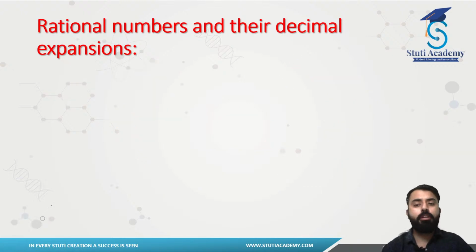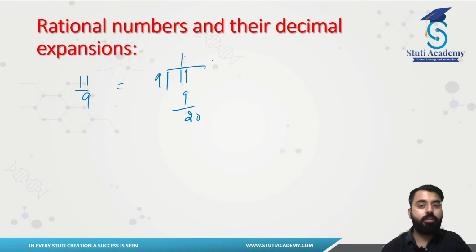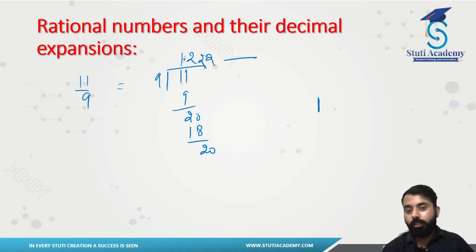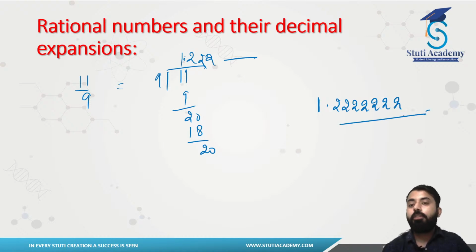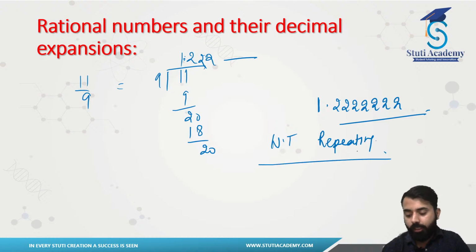If I give you one more example, let's say I want you guys to divide 11 by 9. You solve this one, what will you get? Let's see, if I divide 11 by 9, I will have 1, then 2, that will be 20. If I take the decimal here, that will be 20, right? Then again 2, 18, 20, then 2, then 2. You guys see, this is repeating. Just the 1 did not repeat. After the decimal, 2 keeps on repeating, right? So this is another case of a decimal expansion which is non-terminating, and it is repeating also. I hope you guys understand this, right?